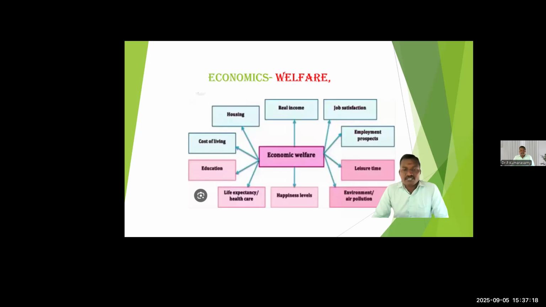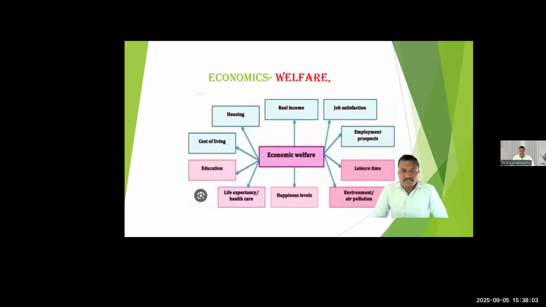Welfare is measured by considering factors such as real income, job satisfaction, employment prospects, leisure time, environmental air pollution, happiness level of the individual, life expectancy or healthcare, education of the individual, then cost of living, then permanent shelter, that is called housing.